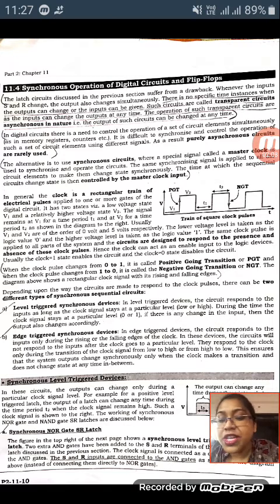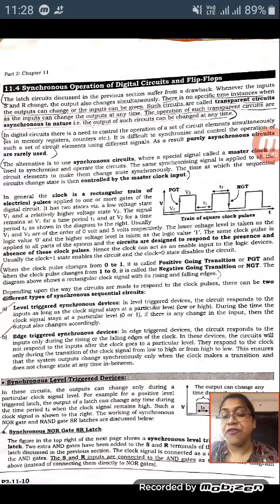How? The alternative is to use a synchronous circuit, where a special signal called the master clock is used to synchronize and operate the circuit. So we can hold the input state by putting in an extra clock signal. The output will change according to the master clock. The same synchronizing signal is applied to all the circuit elements to make them change state synchronously.